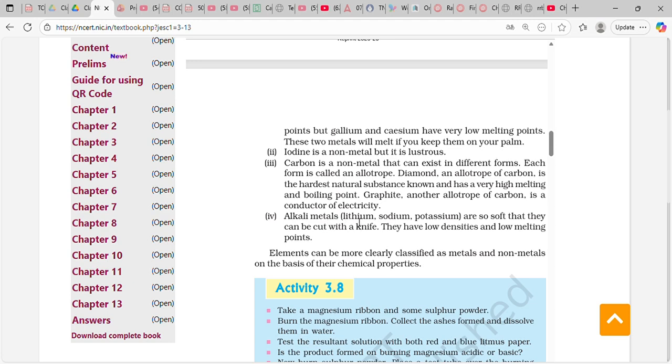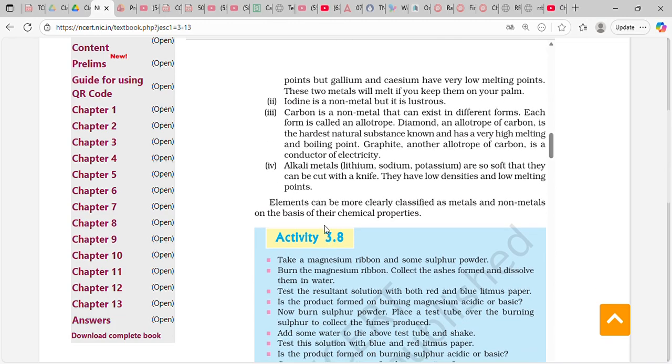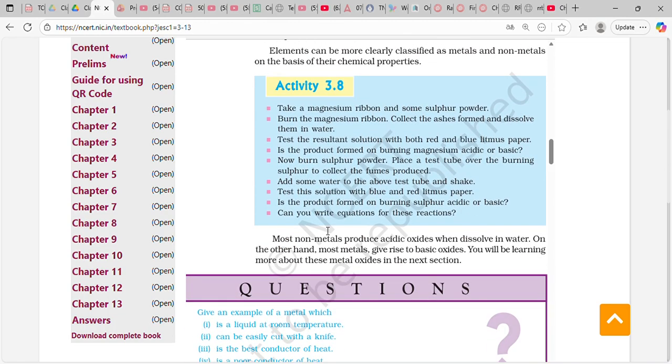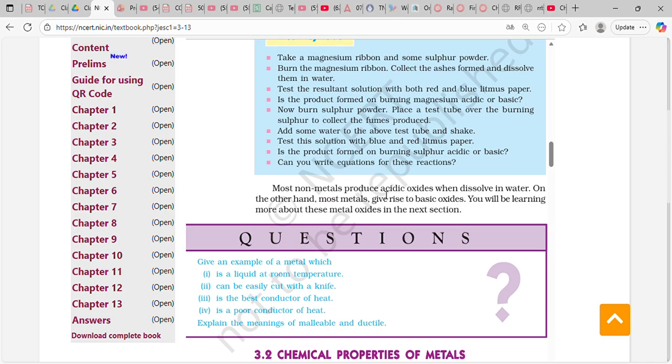Alkali metals, lithium, sodium, and potassium, are so soft that they can be cut with a knife. They have low densities and low melting points. Most non-metals produce acidic oxides when dissolved in water. On the other hand, most metals give rise to basic oxides.